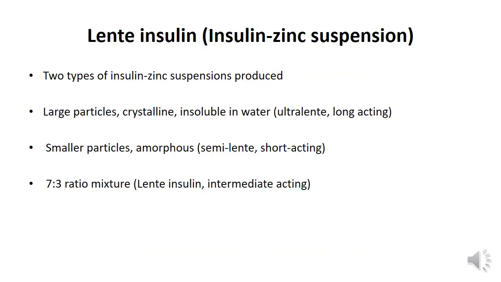So insulin zinc suspensions are of two types. One is a crystalline suspension which is made up of large particles. It is practically insoluble in water. It is long acting and we call it as ultra lente. The other is amorphous, containing smaller particles. It is short acting and called semi lente. When I mix ultra lente and semi lente in a proportion of 7:3, what I get is lente insulin, which is intermediate acting.